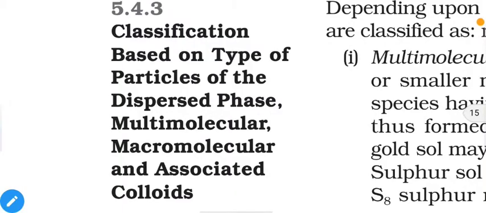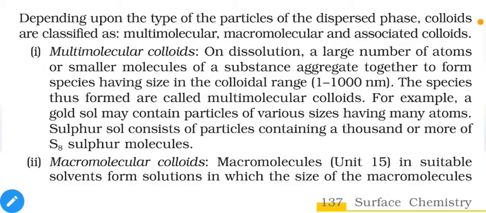Now our next type is classification based on the type of particles of the dispersed phase. Depending upon the type of particles of the dispersed phase, that means solutes, colloids are classified as multimolecular, macromolecular and associated colloids. So first one is multimolecular. On dissolution, a large number of atoms or smaller molecules of a substance aggregate together to form a species having size in the colloidal range, between 1 to 1000 nanometer. The species thus formed are called multimolecular colloids.